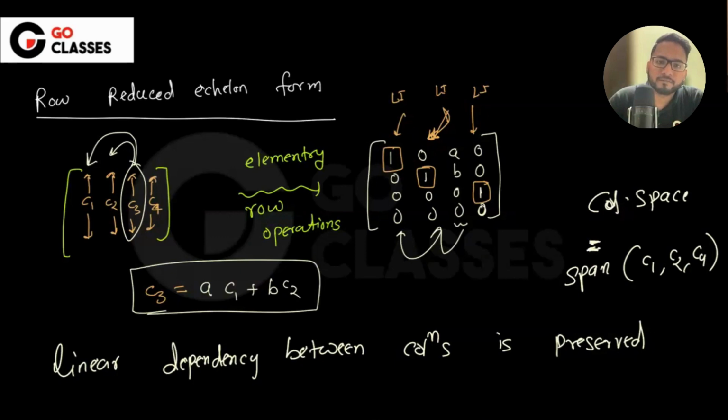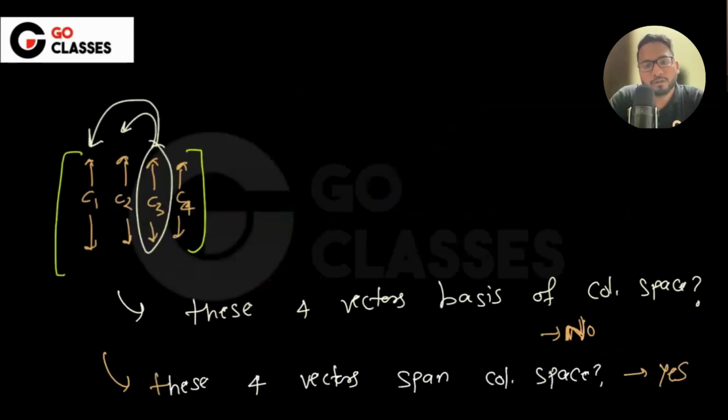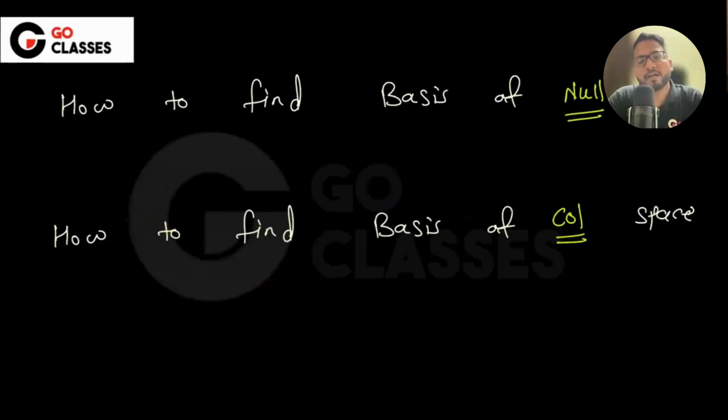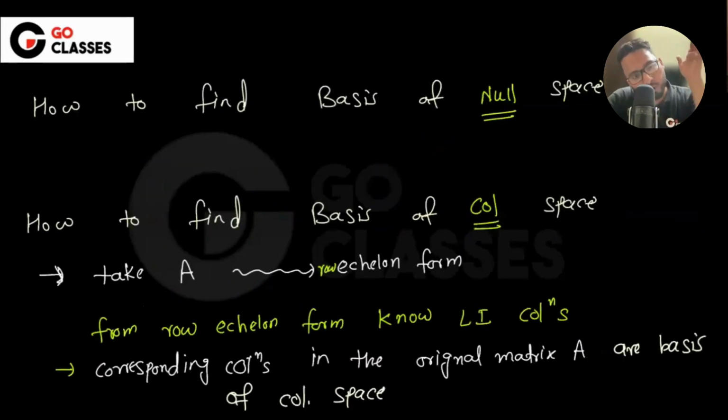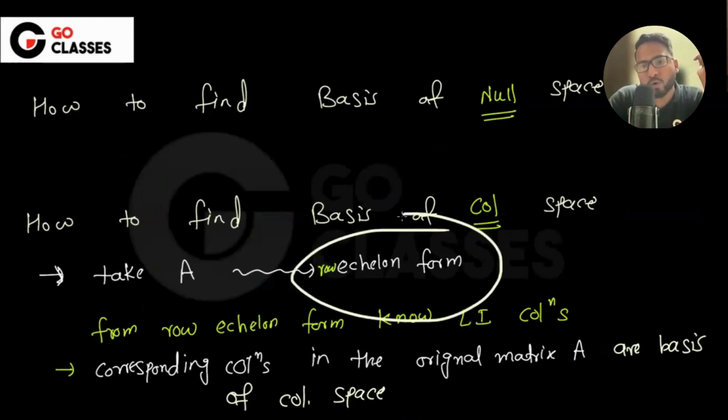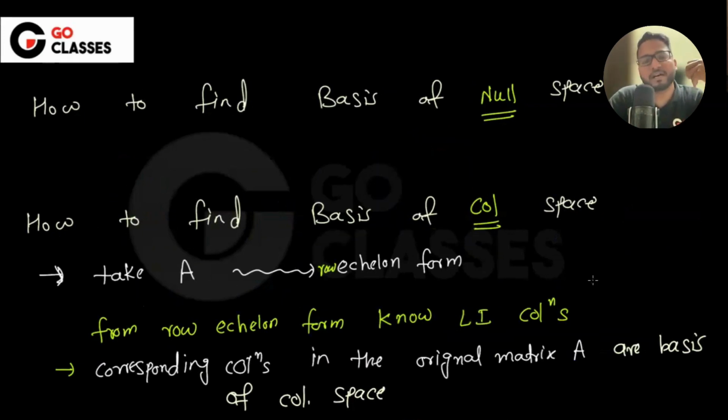The column space is very interesting. We will be doing the elementary row operations, and the column space is getting changed. That's okay, because we are not directly using that space. We are just getting to know which are linearly independent and which are linearly dependent. And then we will go to the original matrix to tell the basis for the column space. How many of you are okay with this explanation?